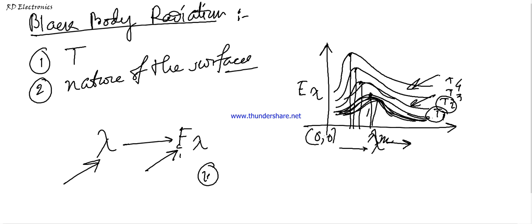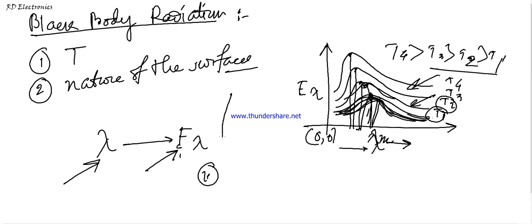Now, the third point: as the temperature of the radiation is increased, that means T1 to T2 to T4. Here we mention that T4 is greater than T3, greater than T2, greater than T1. This is T2 and this is T1. So what is conclusion 3? As the temperature of the radiation is increased, the particular wavelength lambda m at which the intensity is maximum, that means here at lambda m the intensity is maximum, and also the energy spectrum is maximum.